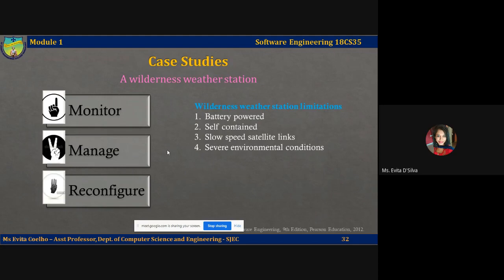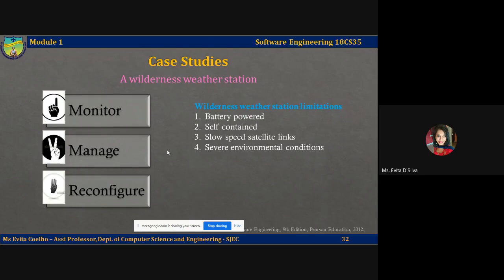The second one would be manage. Just after monitoring, it should also manage the system power. It should ensure that the batteries are charged whenever the environmental conditions permit, using solar or wind. When there are high winds, use wind energy to charge the system. When there is an adequate amount of sunshine, use solar energy to recharge the system. So the decision has to happen there. Whatever is available, use those naturally occurring resources to recharge and replenish the weather station system.